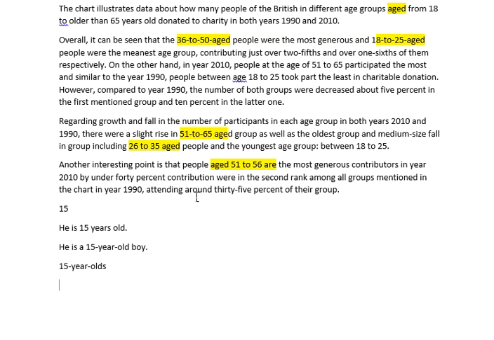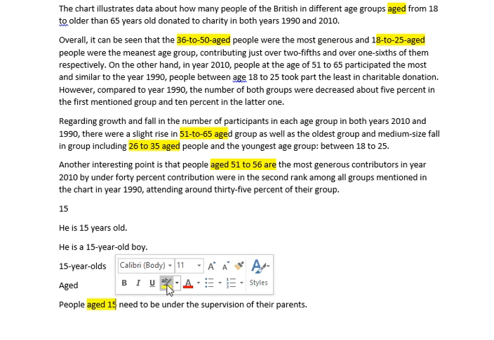The next one, as you can see in this essay, is using the word aged. Now pay attention that in this essay, these are wrong. This is wrong, this is wrong, this is wrong, this is wrong. This one is correct. That's because we use the word aged before the number, right? So for example, people aged 15 need to be under the supervision of their parents, as an example. Okay, so aged 15, people aged 15.